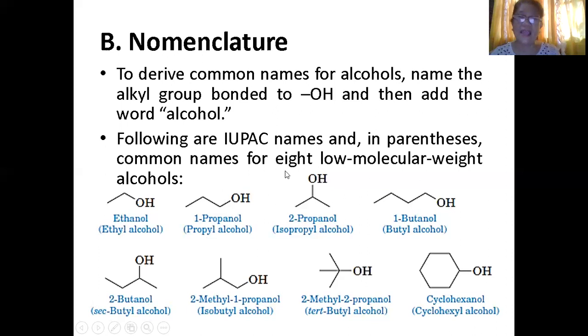Now we have the isopropyl. What makes it iso? Where is carbon 1? Carbon 1, 2, 3. It doesn't matter where you place carbon 1, since it is in the middle. So it is 2-propanol. Where is your OH? At carbon 2. The parent name is propane. Take away the E, change it with ol, it is propanol. Our OH is not in carbon 1 but in carbon 2, that is why it is called 2-propanol. This is isopropyl alcohol.